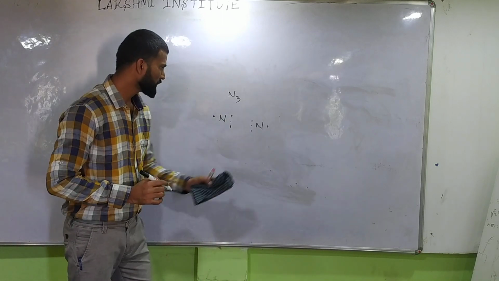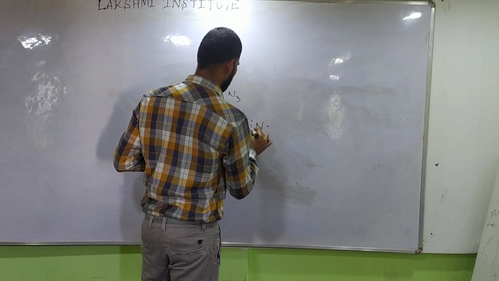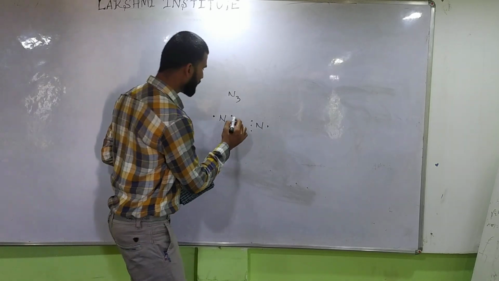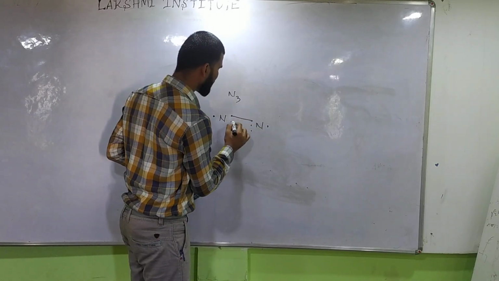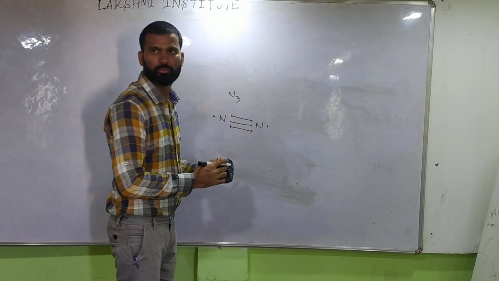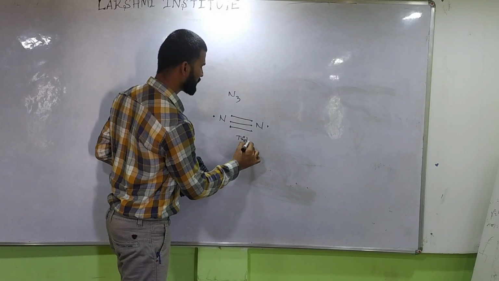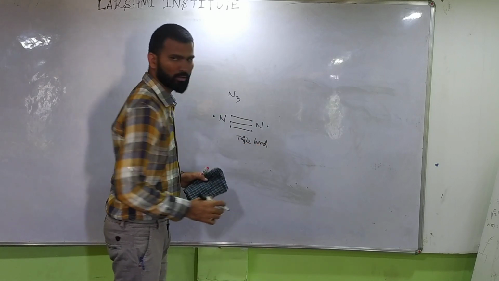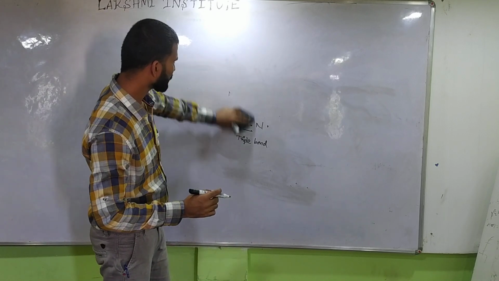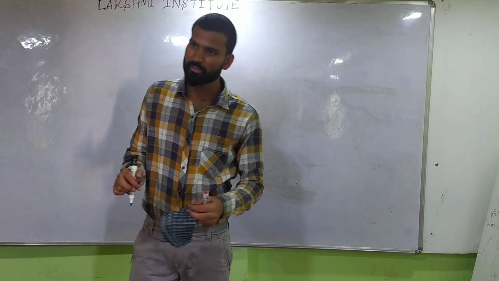Here 3 electrons are mutually shared to form a triple bond. Understood? So this is the story of the covalent bond.